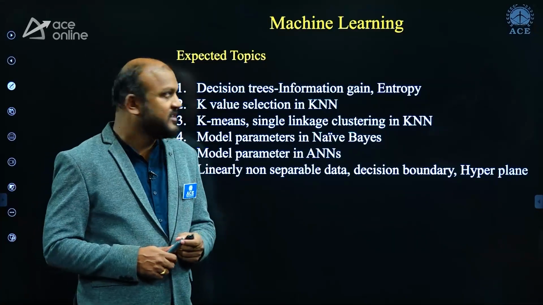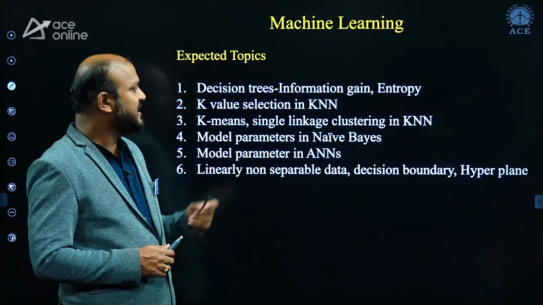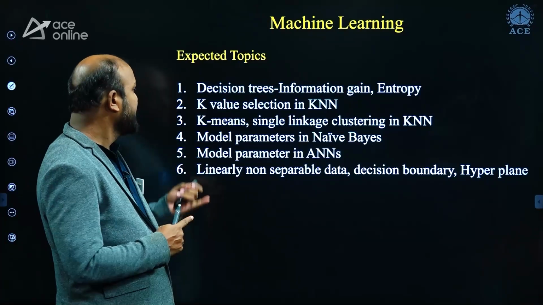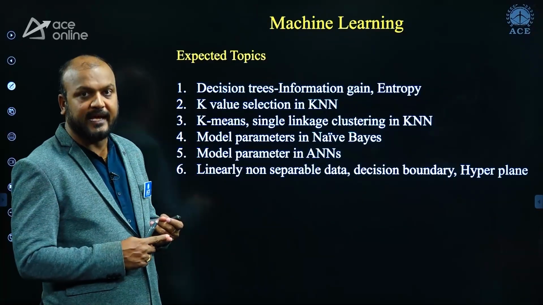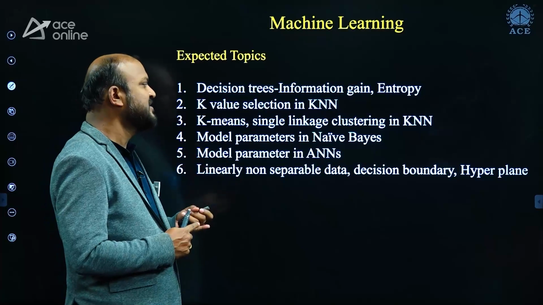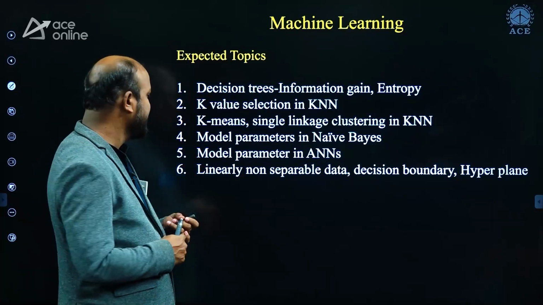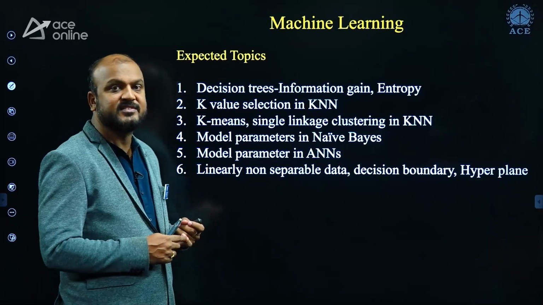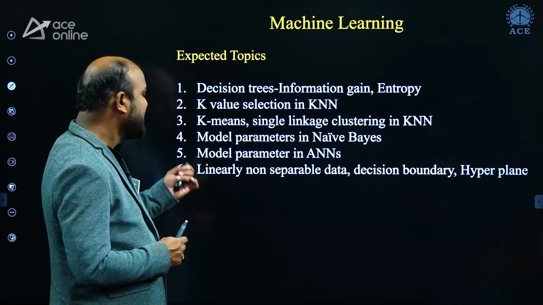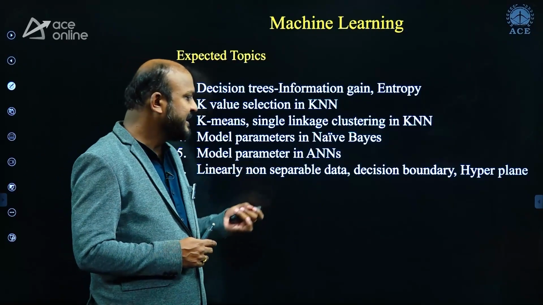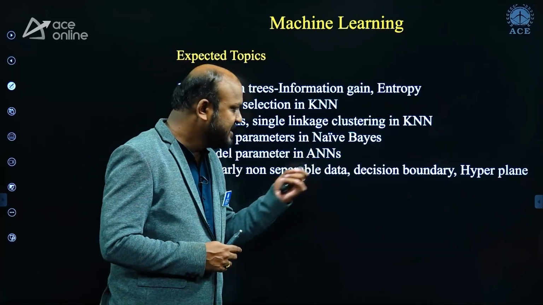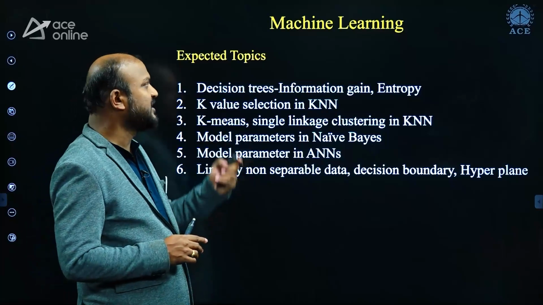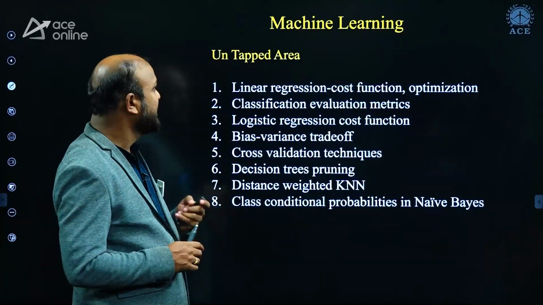When it comes to machine learning, the expected topics are decision trees, information gain and entropy, k-value selection in k-nearest neighbors algorithms, k-means, single linkage clustering, model parameters in naive Bayes algorithms, model parameters in artificial neural networks, and linearly and non-linearly separable data, decision boundaries, hyperplanes, from where you can expect questions from the topic of machine learning.